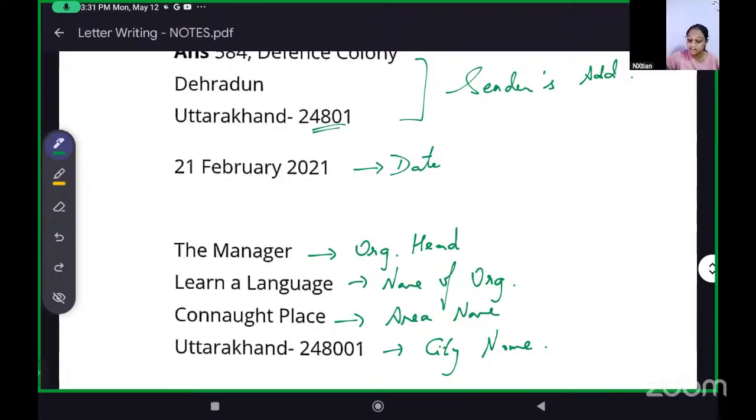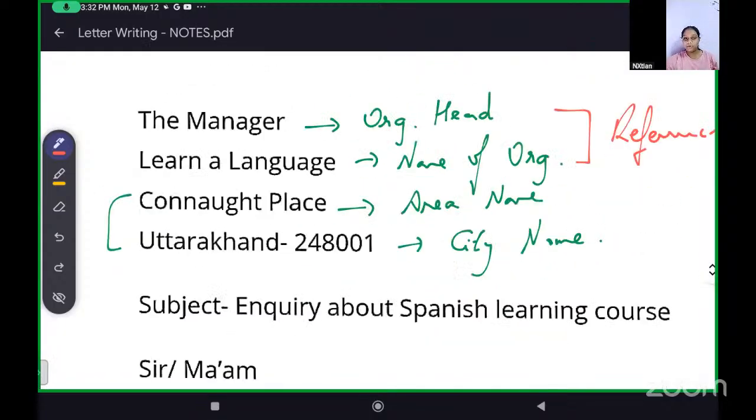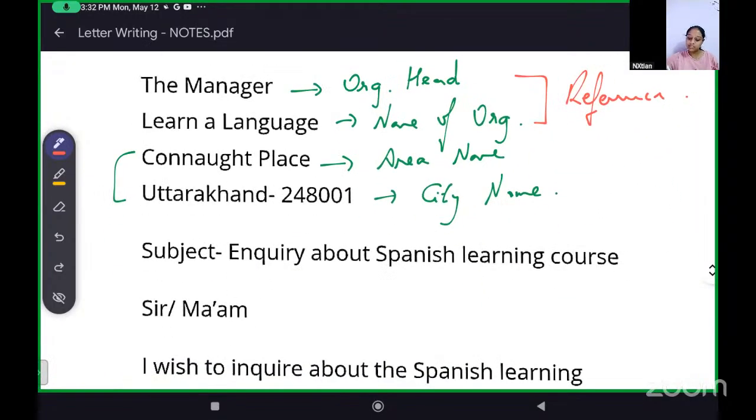See, the main address is only 2 lines, but when we are referring to who we are writing to, the manager of Learn a Language Institute, we write the manager, then Learn a Language Institute. This portion is known as the reference, and then below you have the address. Okay, then subject is there. Then salutation.